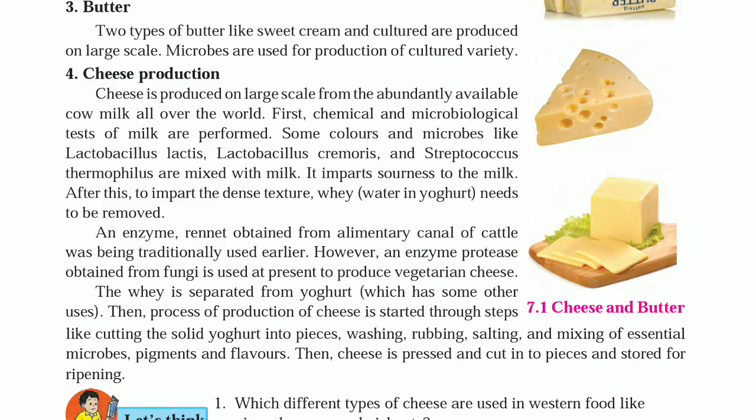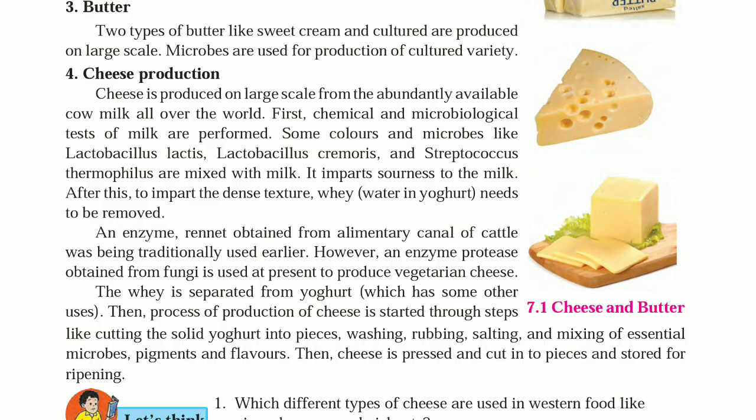After this, to impart the dense texture, whey water in yogurt needs to be removed. An enzyme rennet obtained from the alimentary canal of cattle was traditionally used earlier. However, an enzyme protease obtained from fungi is used to produce vegetarian cheese.